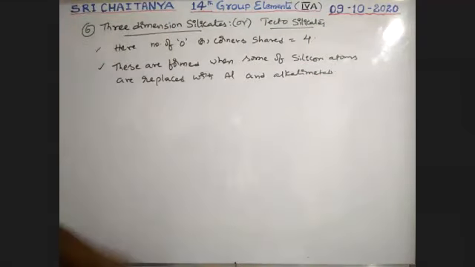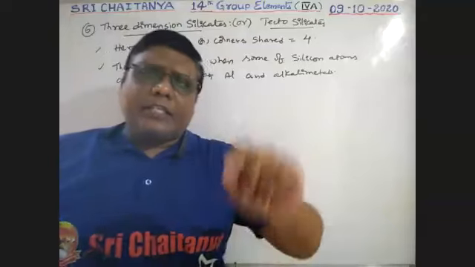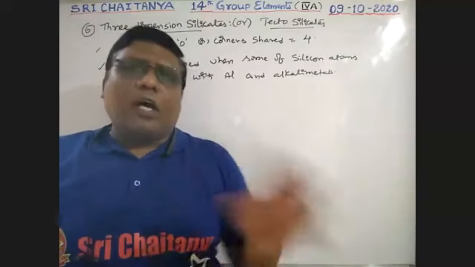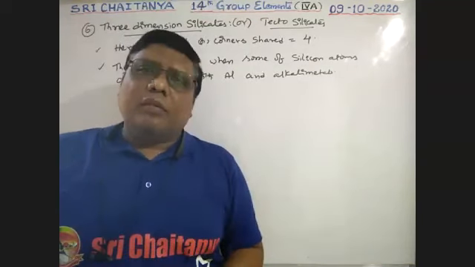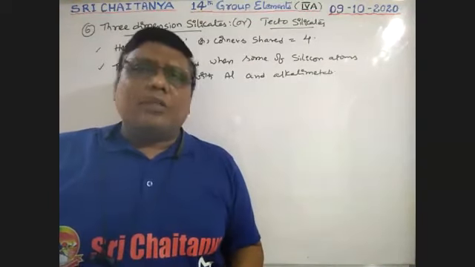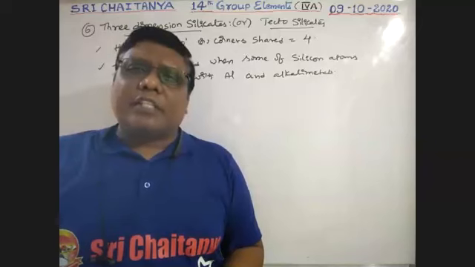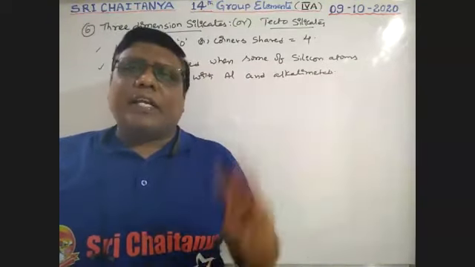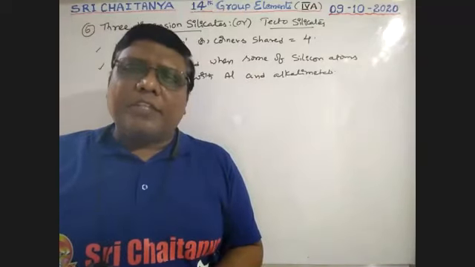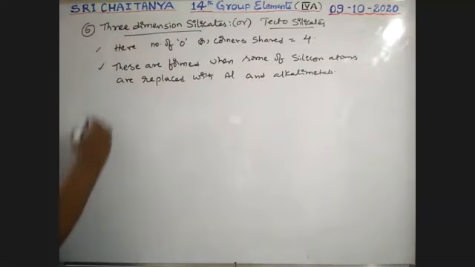See, boys, so here silicon atoms at the center are there. So some of the silicons, not all, some of the silicons are replaced with either aluminum or alkali metals. So this type of silicates are possible. Okay. So now these silicates are once again divided into 3 types. 3-dimensional silicates, 3 types.